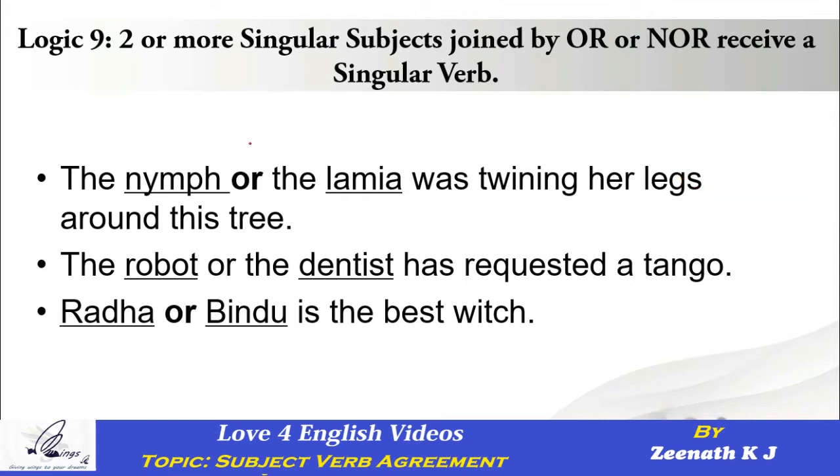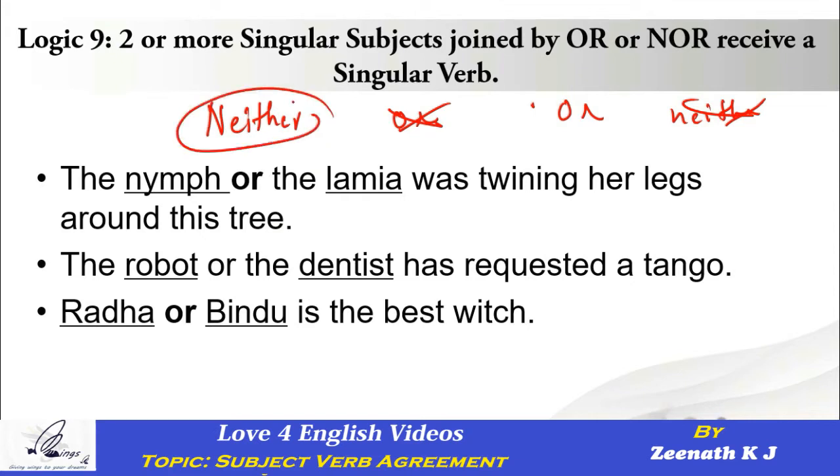Remember, whenever the sentence has only neither, it doesn't have or. Let's even say the sentence has only or, but it doesn't have neither, which is actually a combination. Whenever the sentence separately has only neither or the word or, blindfoldedly go with a singular verb.